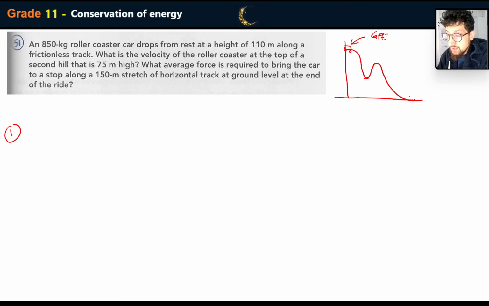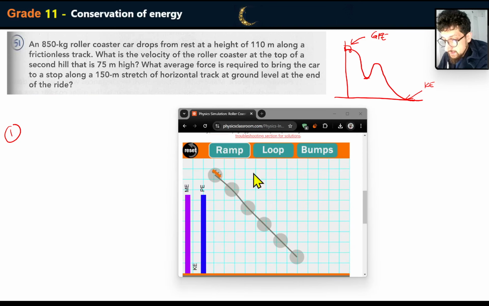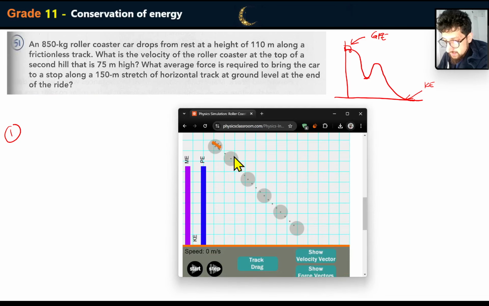And then down here, all the energy is going to be converted into kinetic energy, and there will be no gravitational potential energy because there's no height. And in fact, what I'm going to do is pause this video and find that simulation. Just a second. Okay, good news. I found the simulation, so I'm going to try and show you what that looks like.